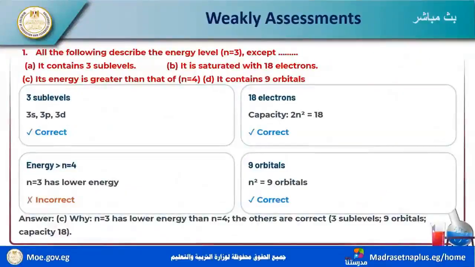All the following describe the energy level N equal to 3 except: it contains 3 sublevels; it is saturated with 18 electrons; its energy is greater than that of N equal to 4; it contains 9 orbitals. Answer A, it contains 3 sublevels.